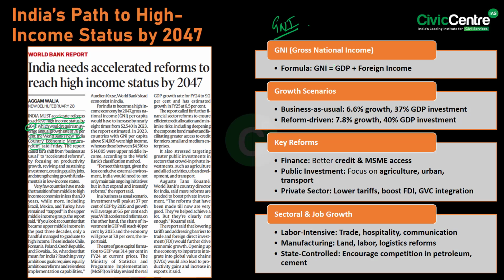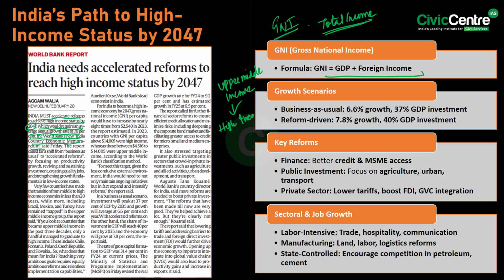This GNI measures the total income earned by a country's residents, including the GDP and foreign investment. While it provides a broader economic picture, it also has limitations due to currency variations and population differences, making cross-country comparisons challenging.